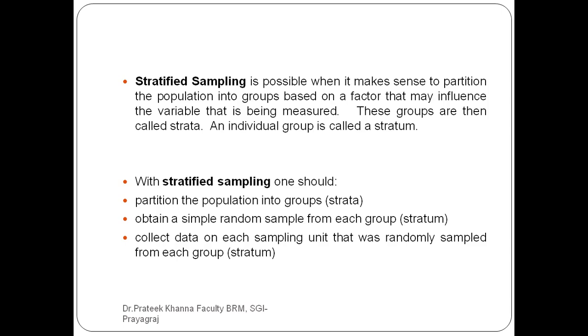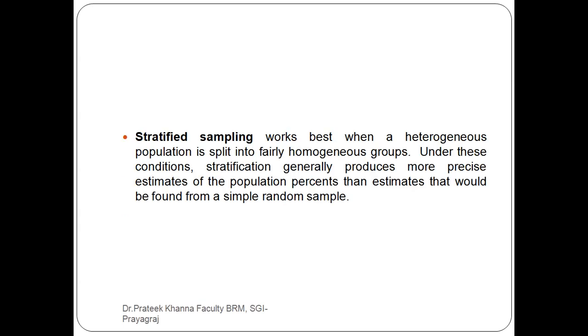It means you partition the population into groups based on a factor that influences the variable that is being measured. So when you conduct stratified sampling, the first thing to remember is to partition the population into groups, then obtain a simple random sample from each group, and collect the data on each sampling unit that was randomly sampled from each group. These are called strata. Stratified sampling works best when a heterogeneous population is split into fairly homogeneous groups.